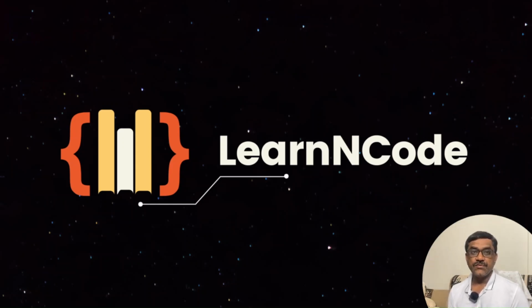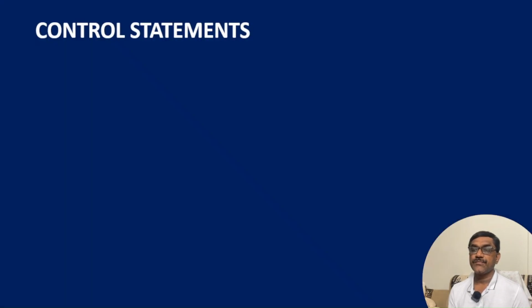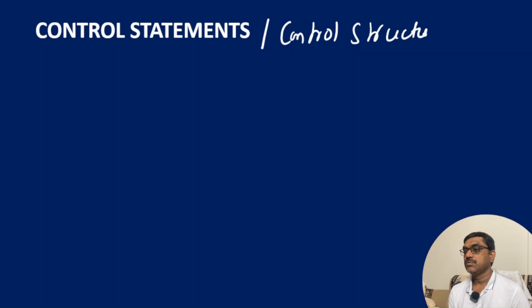In the last class, we have seen the programs to implement special operators as well as the conditional operator. In today's class, we are going to discuss control statements or control structures in C. So let us discuss control statements in C. Control statements are also known as control structures.